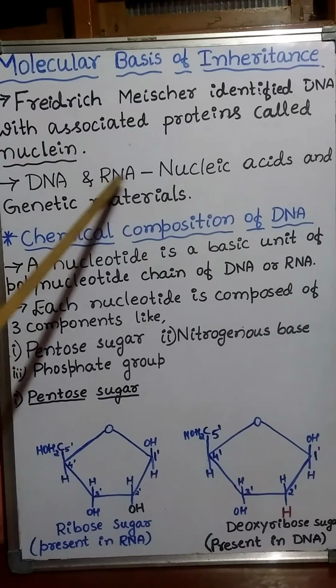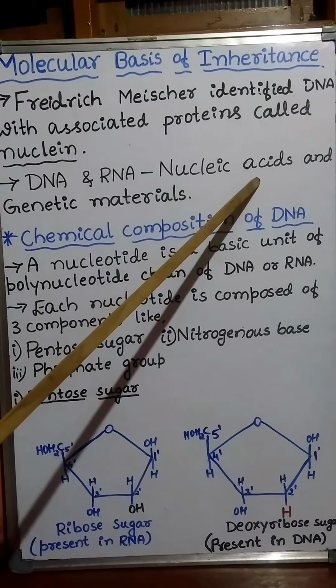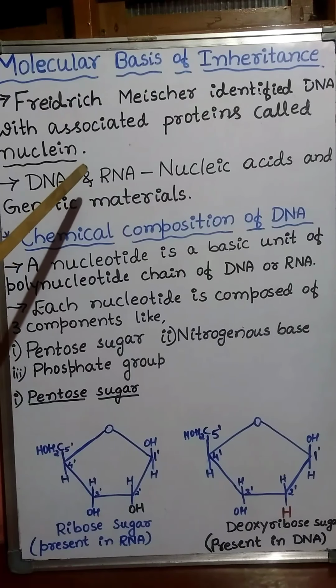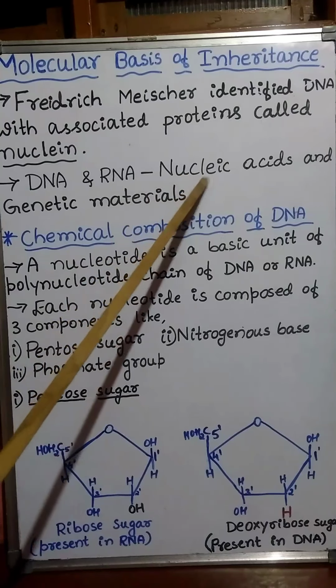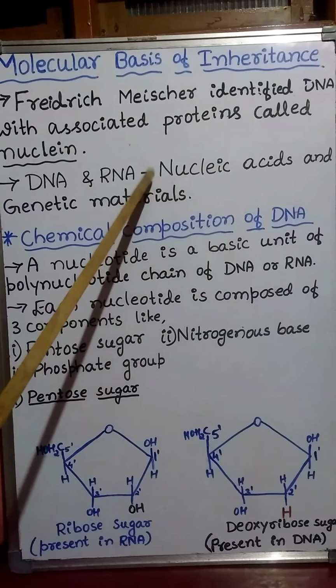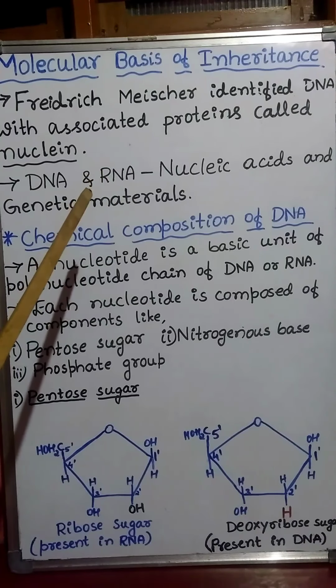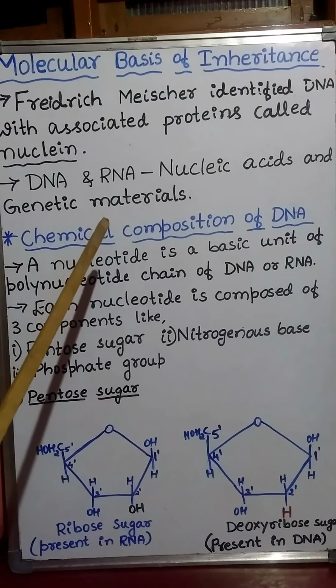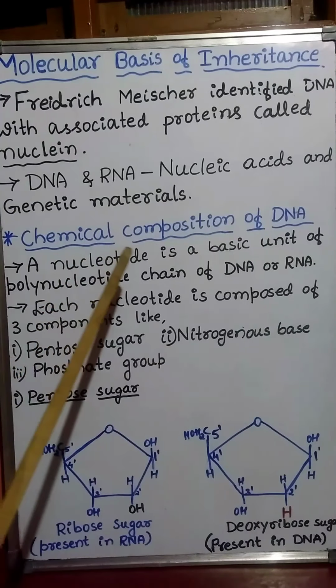DNA and RNA are called nucleic acids because they are present in the nucleus of the cell and they are acidic in nature due to the presence of phosphoric acid in them.